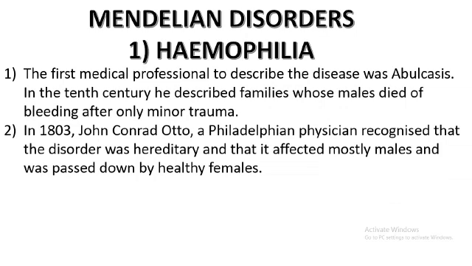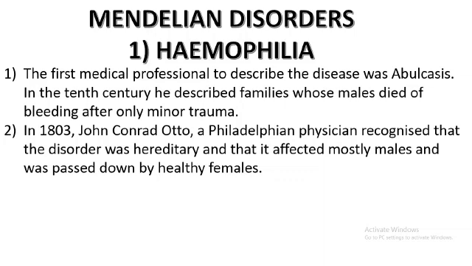When was hemophilia discovered? In the 10th century, the disease was identified and described by Abul Cassis, but in a scientific manner, in 1803, John Conrad Otto, a Philadelphian physician, recognized this disorder as hereditary. He also said that it mostly affects males and was passed down by healthy females. That is, males more commonly express this disease, and males usually get it from a healthy female. This is how the disorder was discovered.